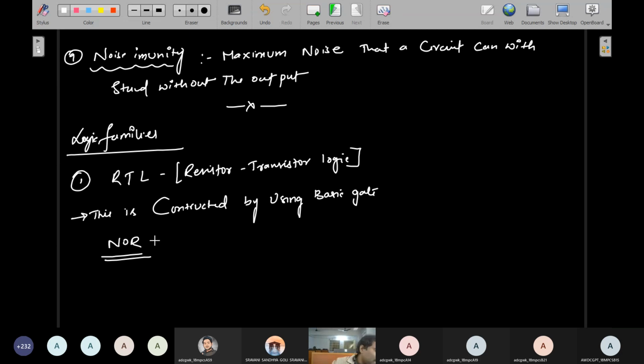Here I mention the note point. Why do I always prefer the NOR gate?